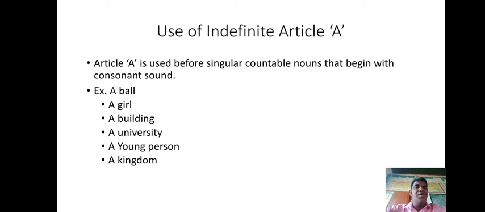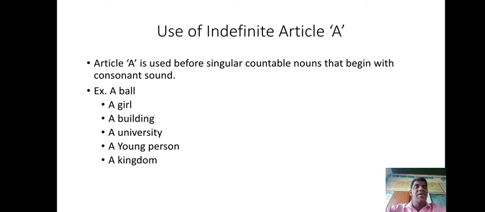Next example is a university. Here university is a singular countable noun. It begins with a vowel, that is U, but the sound is that of a consonant, because when we pronounce this word we start it with a y sound, like university.